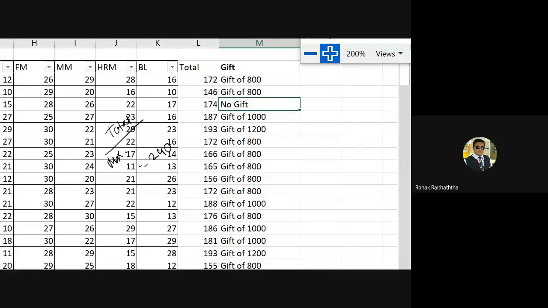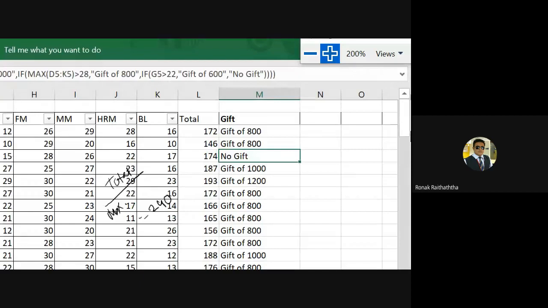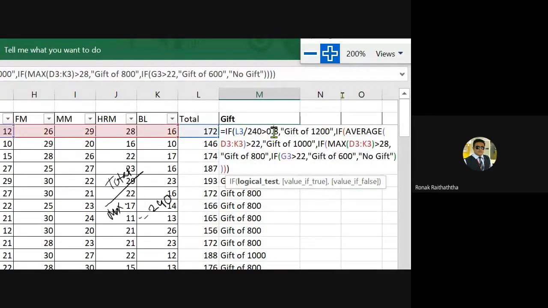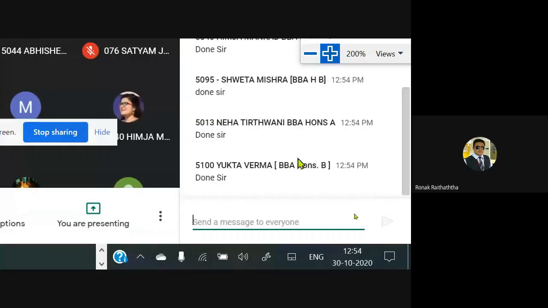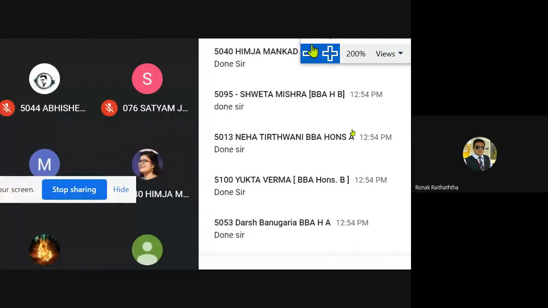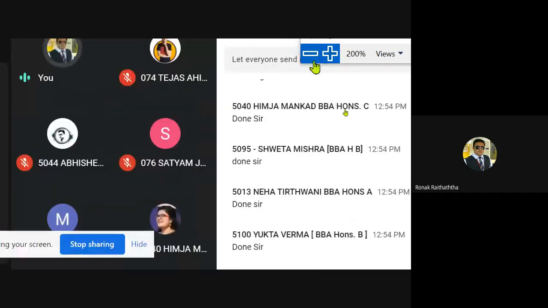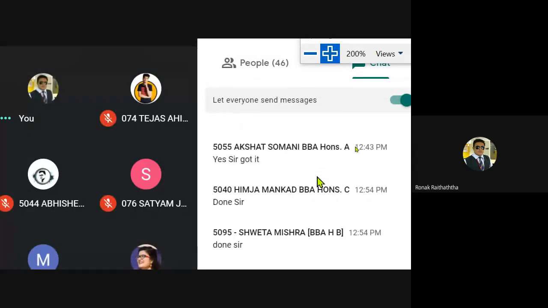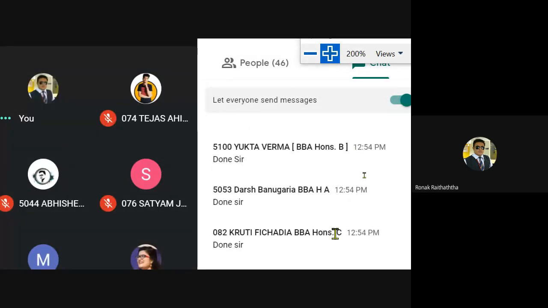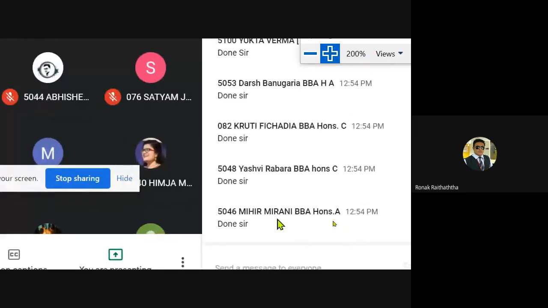And if everyone has done it, then they may put the confirmation through the chat box that they are with me till now, so that I can move ahead further. Every one of you, just give me a confirmation through the chat box that you are there with me till now. Everyone. Okay, from Yukta, from Neha, from Shweta, from Himja, we have got the confirmation. From Kruti as well, from Mr. Darsh, from Miss Yashvi, from Mr. Mihir. Good.